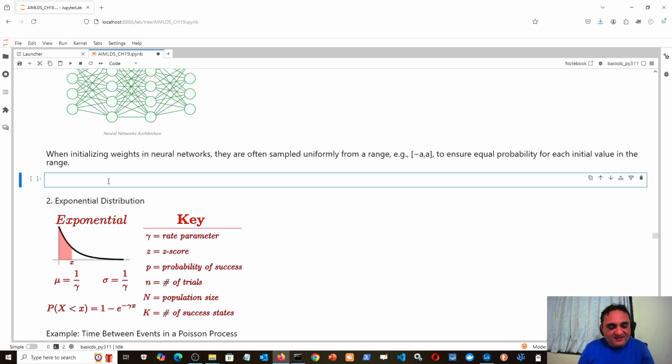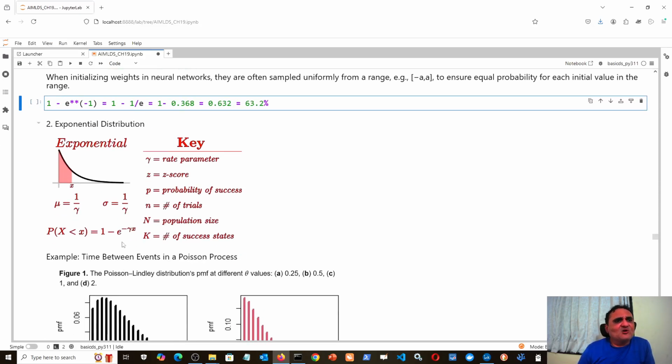Now what is that? If I see, it is 1 minus e to the power minus 1, or that is equal to 1 minus 1 divided by e. It has value 0.368 at present, just accept that. So that means this answer would be 0.632, 1 minus 0.368, or 63.2%. So that 63.2%, that is called cumulative probability of x having value less than the mean.